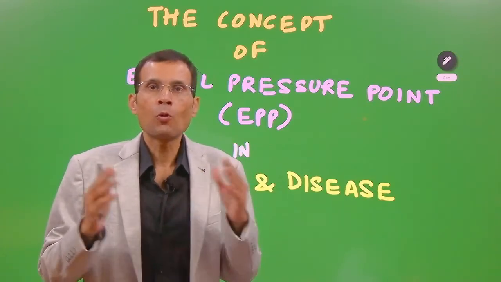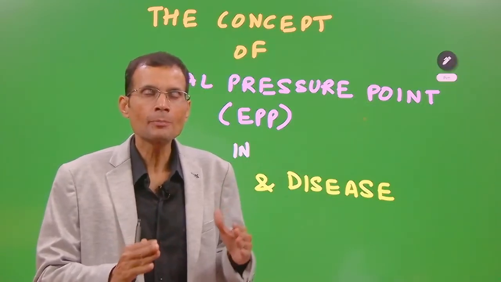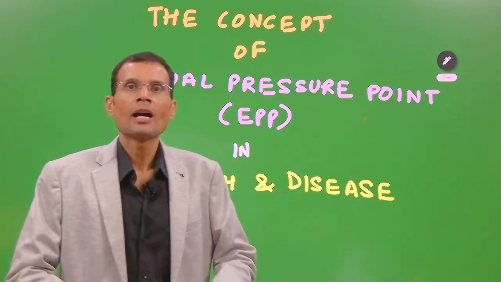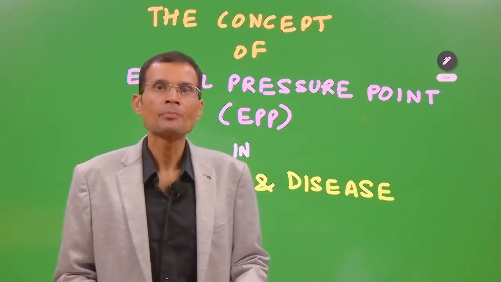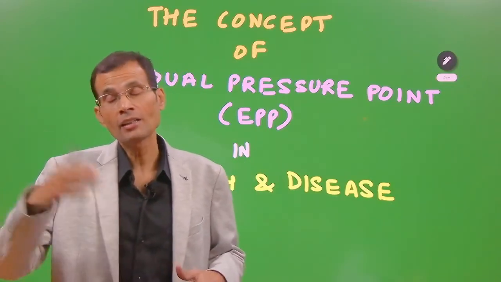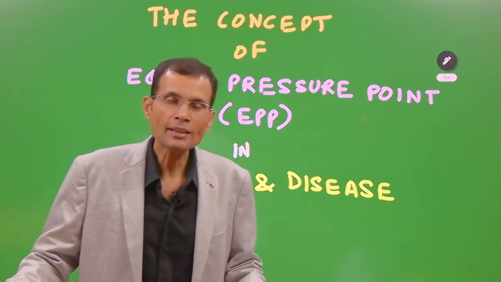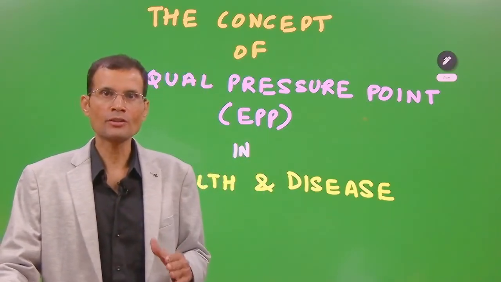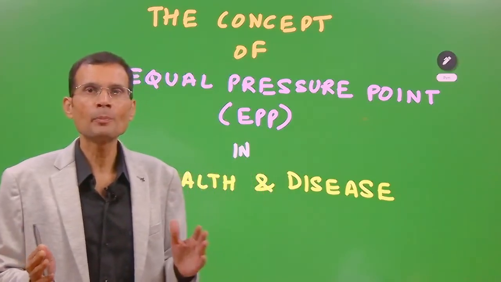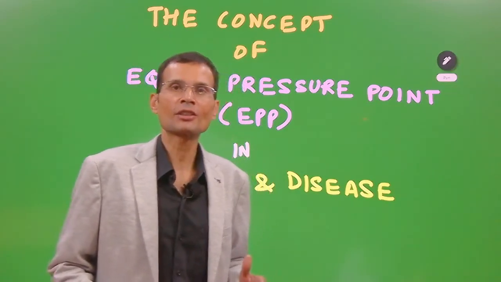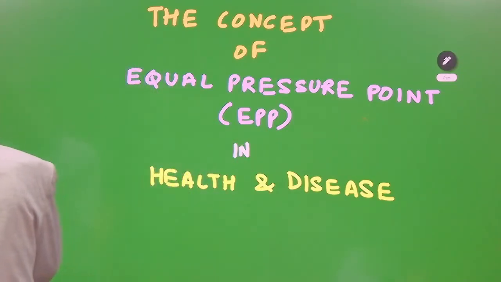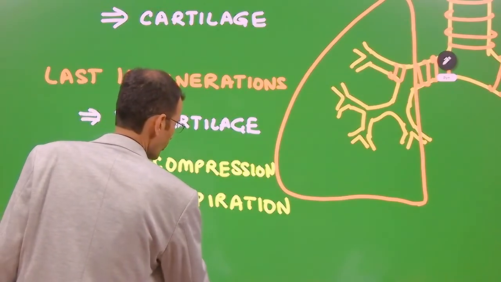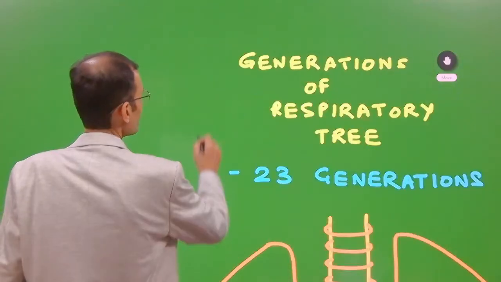So what is the typical breathing in such diseases, and what is the role of the equal pressure point in their diseased breathing? That is going to be the application of this concept. Without much ado, let's start today's discussion on the equal pressure point. I will start with the basics, and then we will develop this concept.